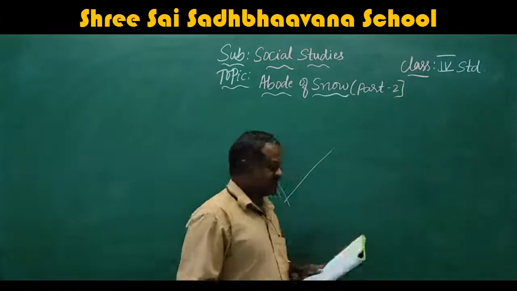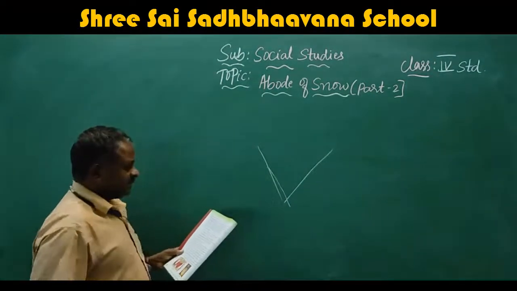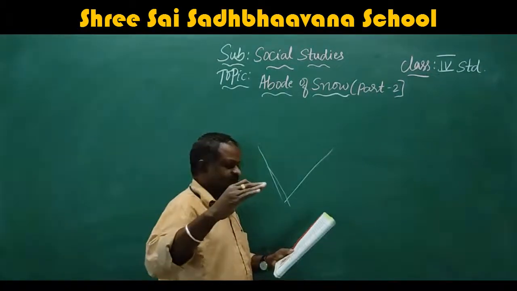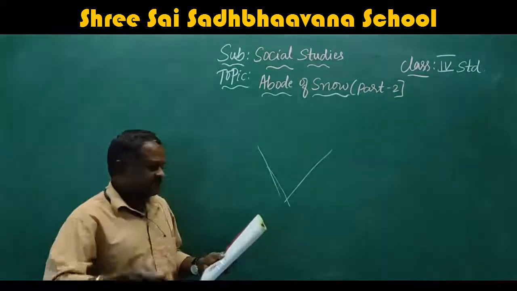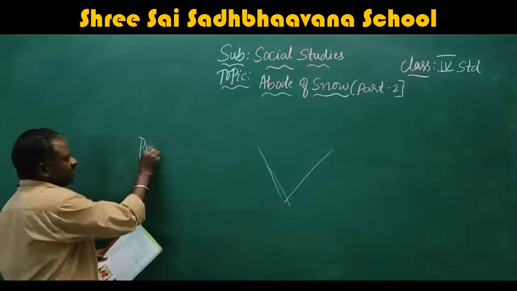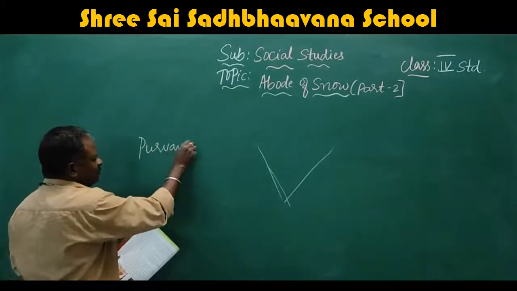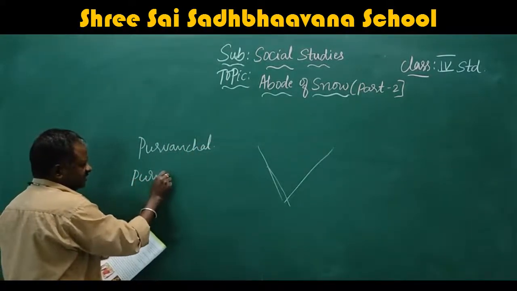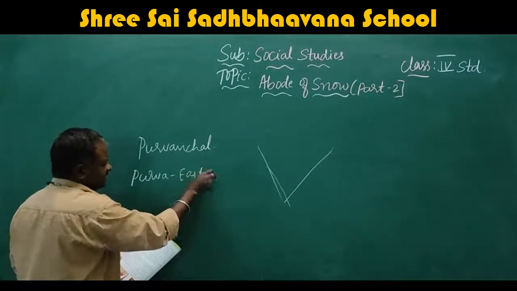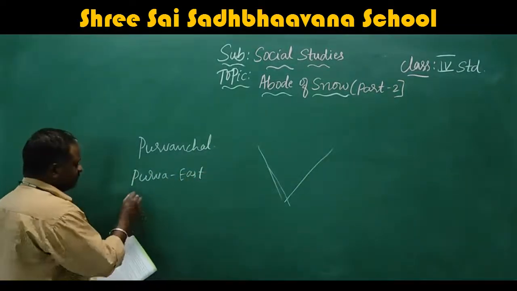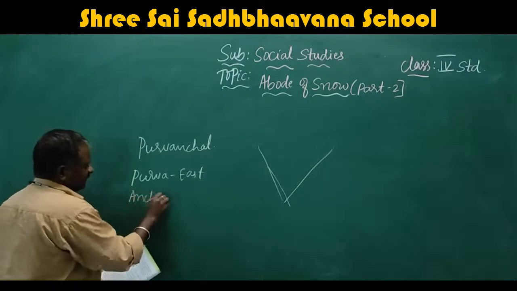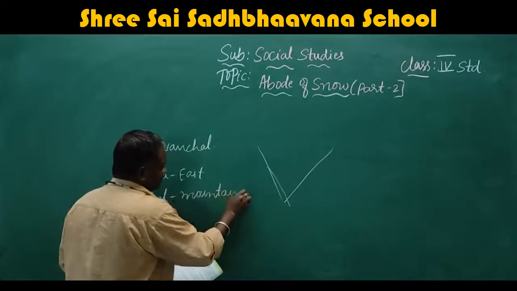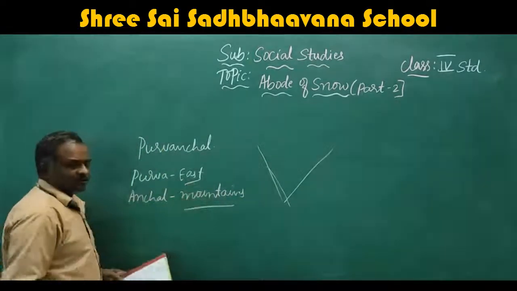So what is the meaning of these eastern branches? Here the Himalayas bend towards the eastern end of India, forming many hills. That means it bends in the east, and on the east side we call it Purvanchal. Purva means east, Anchal means mountains. So Purvanchal means east side mountains.